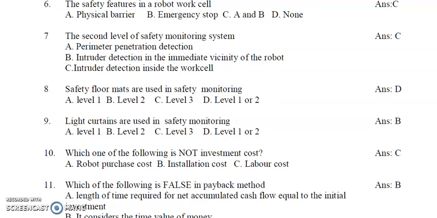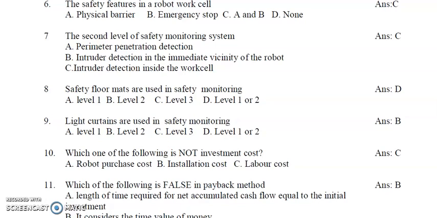7. The second level of safety monitoring system. A. Perimeter penetration detection, B. Intruder detection in the immediate vicinity of the robot, C. Intruder detection inside the work cell. So how do we detect? There are 3 levels in the safety monitoring system. The first level is perimeter penetration. Second level, intruder detection inside the work cell. And third level is intruder detection in the immediate vicinity of the robot.